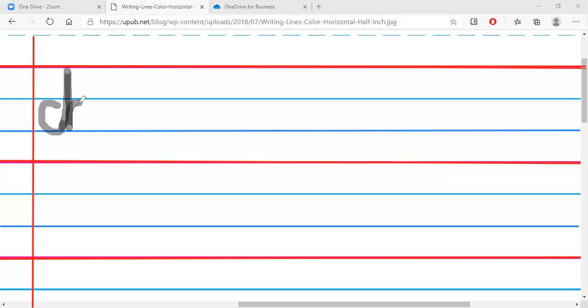Then we go up again, around, down, bump it. Let's do it again. Let's do the curly k. Nice. Now we go up to the red line, come back down, up, around, down, bump it. One more time. Curly k. And go up to the red line, come back down, up, around, down, bump it.